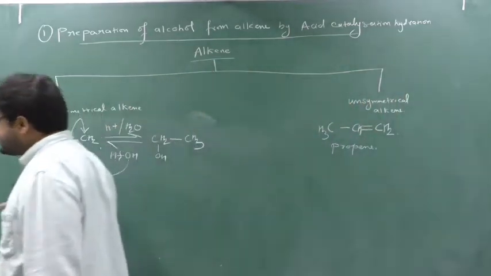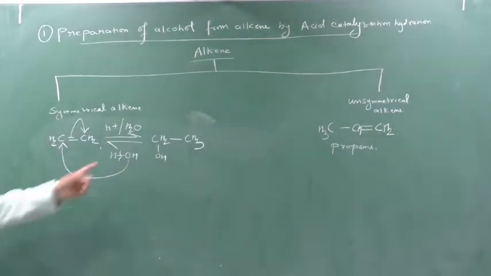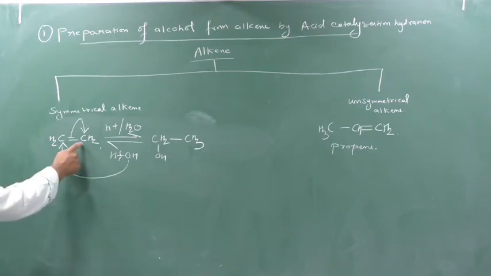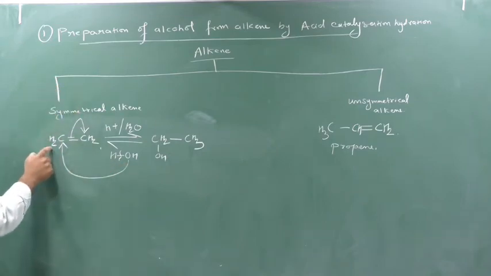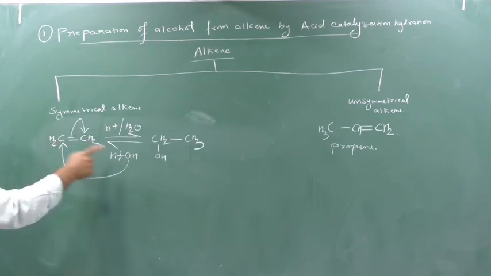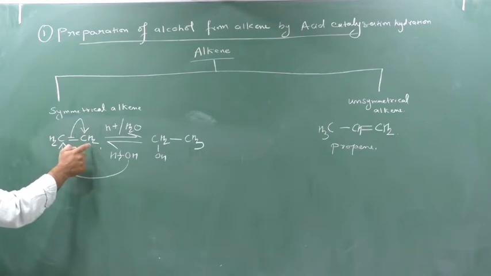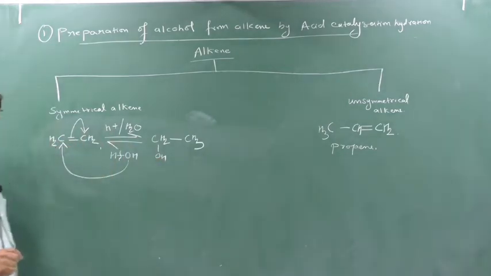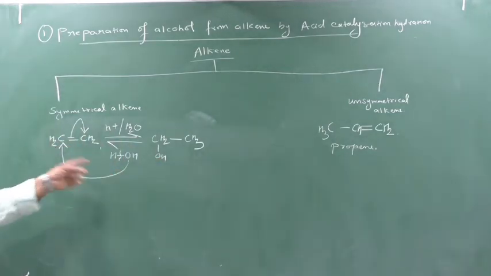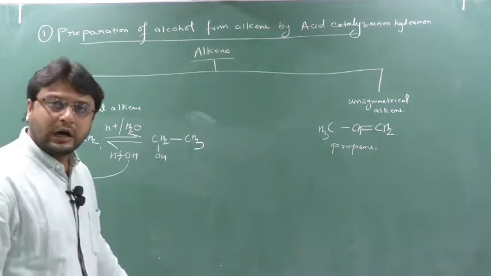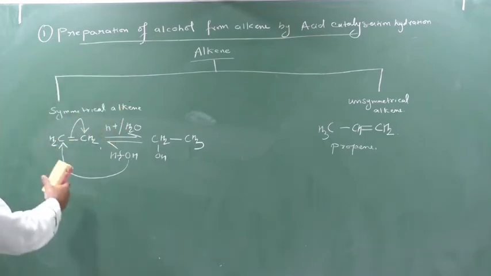So in symmetrical alkene, OH can attack anywhere, on either of these 2 carbons. If OH attacks this carbon, the pi bond breaks and enters here, and hydrogen will attack here. Clear? If OH attacks here, this pi bond breaks and enters into this, and hydrogen attacks here. In this way, whenever you attack the OH, there is only the possibility of formation of 1 degree alcohol. But I will go according to your textbook. This is clear, symmetrical alkene.